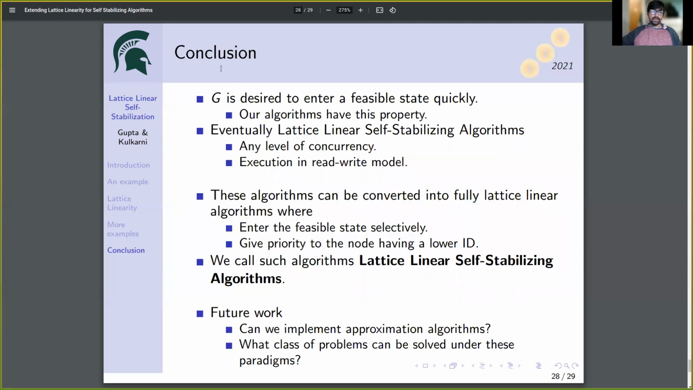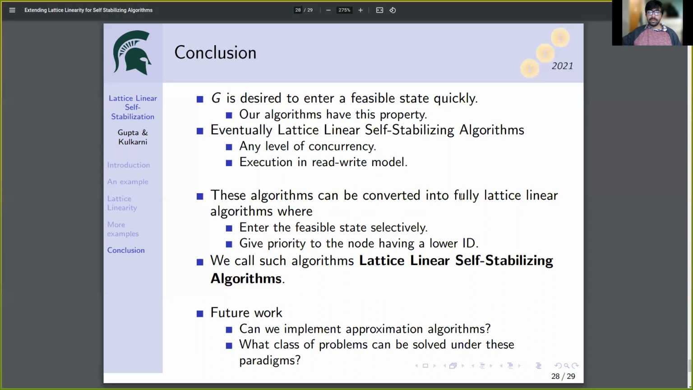As a conclusion, we can observe the following points. In general, it is desired for a system to reach a feasible state as soon as possible, and our algorithms are able to achieve this property. The algorithms that we have defined allow nodes to perform executions with any level of concurrency. They also allow nodes to perform executions in read-write model.